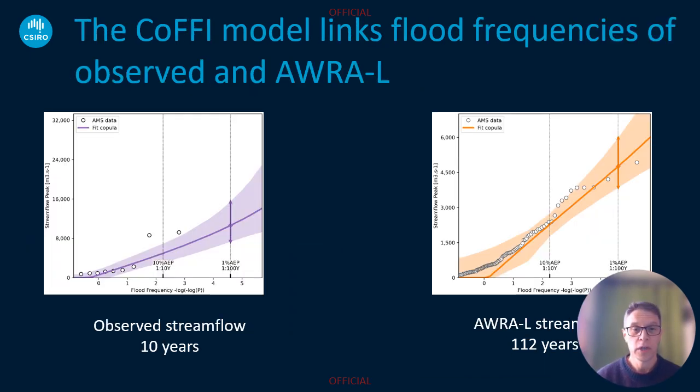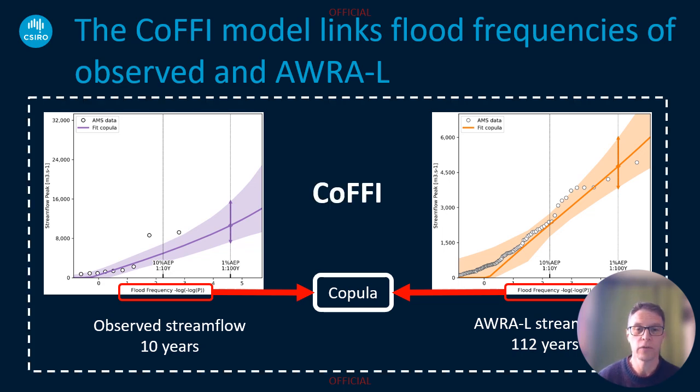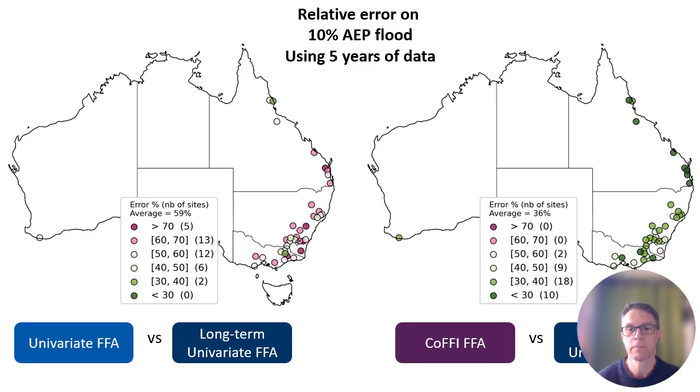Now, the model we are proposing today is called COFFEE, the covariate-based flood frequency inference, and it combines on the left a GEV fitted on observed streamflow records, and on the right the same GEV distribution but fitted on long simulated streamflow records. And both of them are combined within a statistical model called a copula, which links the frequency of the two. And the overall model is called COFFEE, covariate-based flood frequency inference.